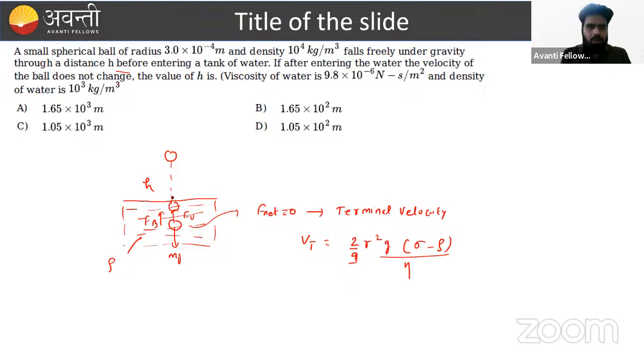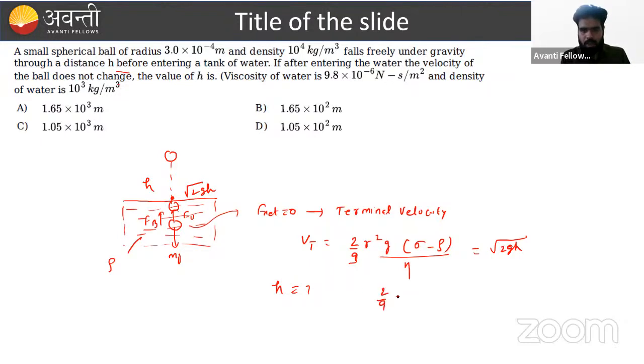This velocity is equal to the velocity when the ball reaches this point after traveling a distance h, and this is nothing but under root 2gh. So this is equal to under root 2gh. Just solve and get the value of h. That is a very easy calculation.